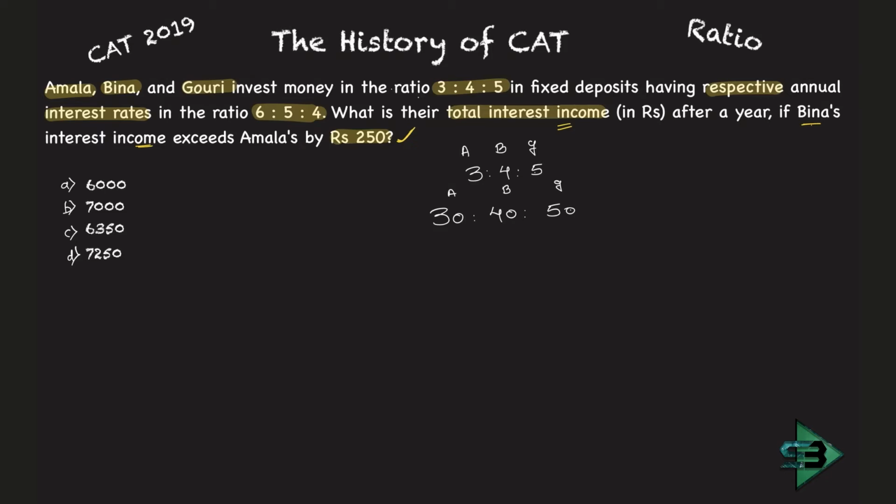Now, having the annual interest rate in the ratio of 6:5:4, what will I say? 6 is the interest rate for Amla, 5 is the interest rate for Bina, and 4 is the interest rate for Gauri. I can say it in this way, of course. Now if 30 rupees is invested by Amla and 6% is the interest, what is the amount that she has earned by interest? 6 into 3, 18. So I can say it like that, right?